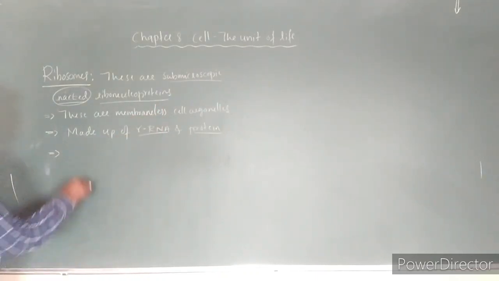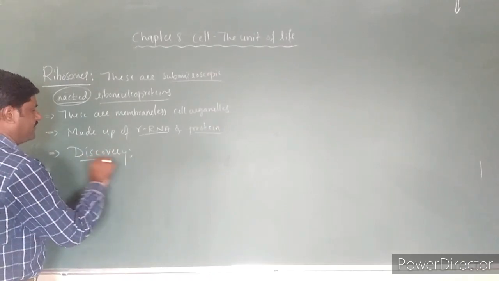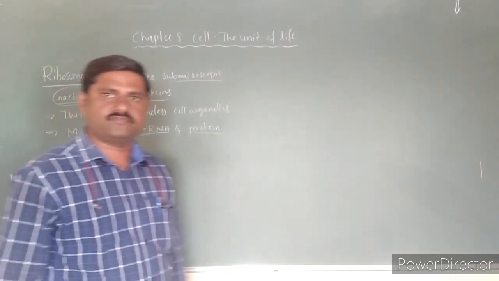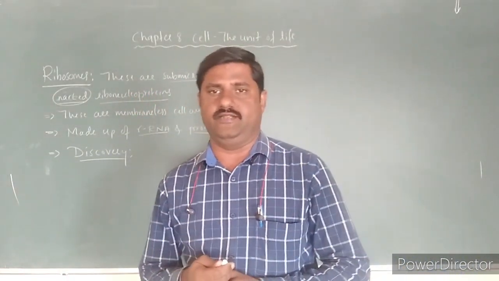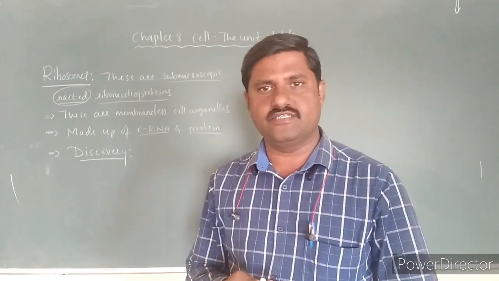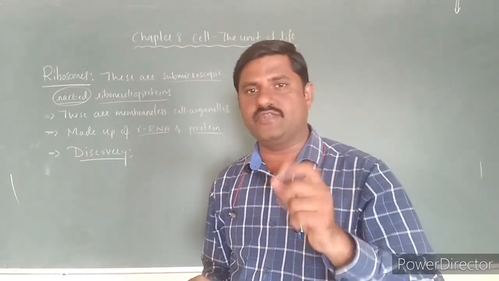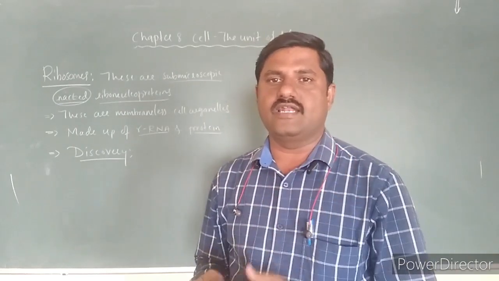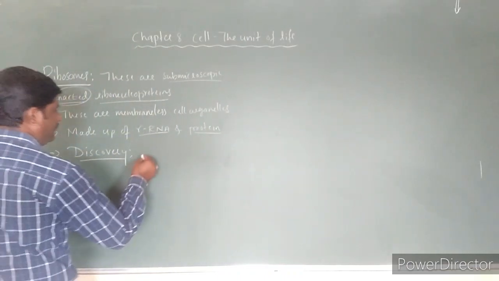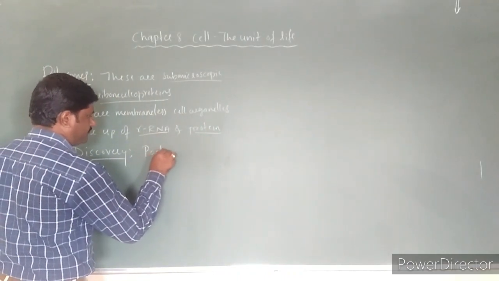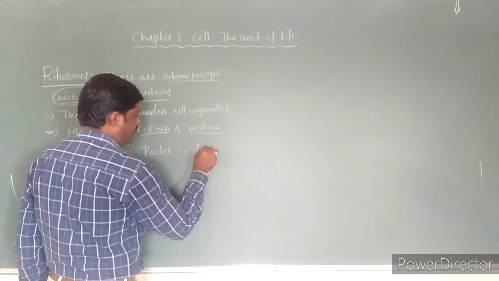Right? And so let us see about the discovery of these ribosomes. These ribosomes were first discovered by Porter. Porter is the name of the scientist, the one who saw these granular structures present in the cytoplasm, and these are named as ribosomes. So Porter is the discoverer of these ribosomes.